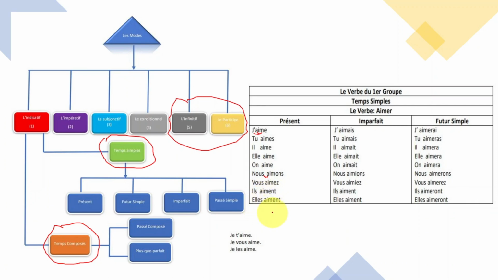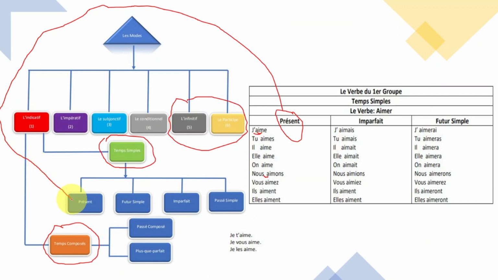So what's happening? We're using this tense. It's coming from right here. You see where it's coming from? This is the one from the temps simple.